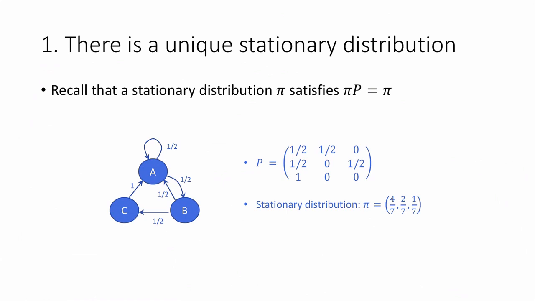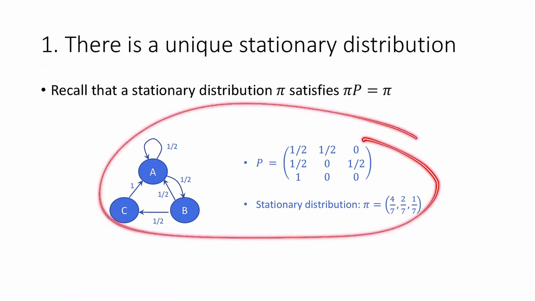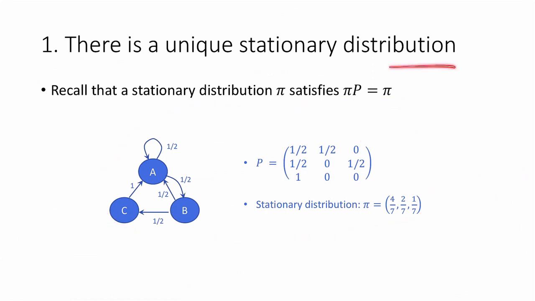Recall from the previous video that a stationary distribution pi is one that satisfies pi times P is equal to pi, where P is the transition matrix. So here's the example that we saw in the previous video. What this conclusion says is that since this Markov chain happens to be irreducible and aperiodic and has a finite state space, this stationary distribution is the only stationary distribution. The theorem also guarantees that such a stationary distribution exists, even in other examples that we haven't seen before.